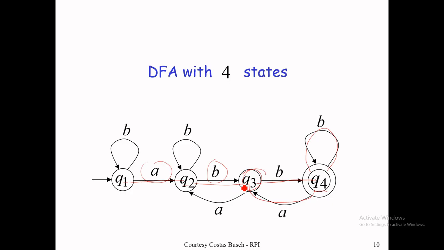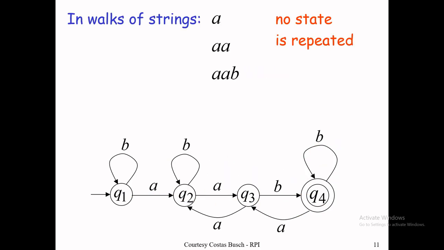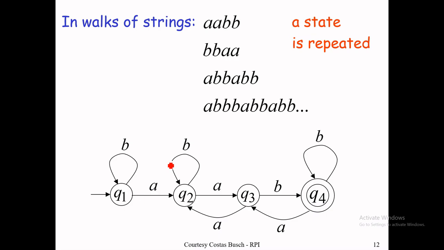So in such a way, if there are 4 or more than 4 characters, then we have to repeat at least one state. So here you can see, if there is a single A, double A, then no problem. If double A, B, no problem, because no state is repeated. But if the length of the string is greater than or equal to 4, then we need to repeat a state. So for the string double A, B, how do we check it on the DFA?